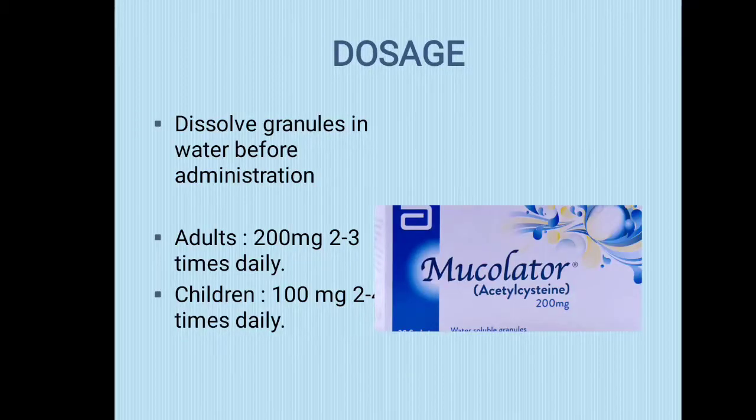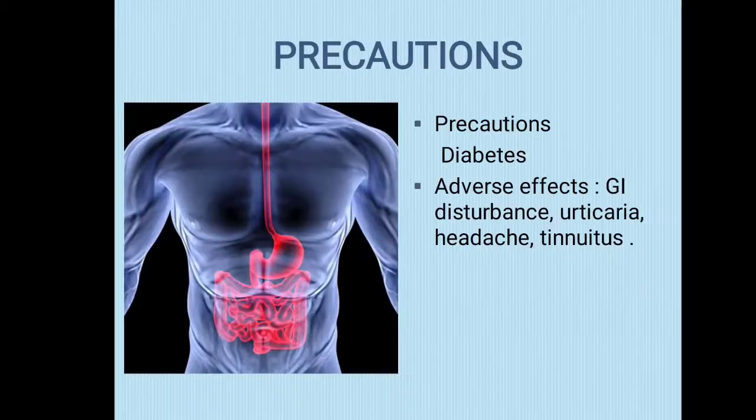Now its dosage. Dissolve granules in water before administration. Its adult dose is 200 mg 2 to 3 times daily, and in children 100 mg 2 to 3 times daily. Now its precautions. It is used with precaution in diabetic patients, and its adverse effects are GI disturbance,